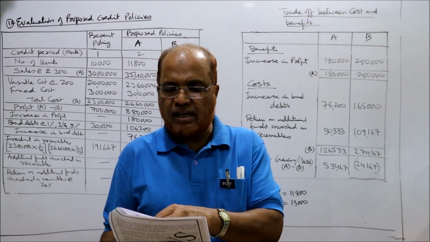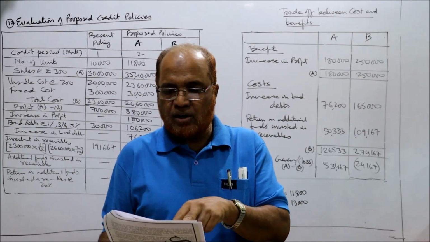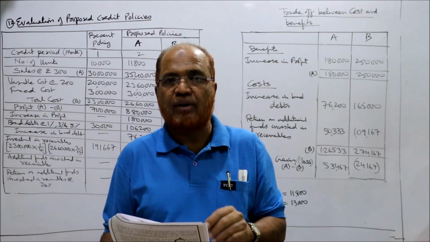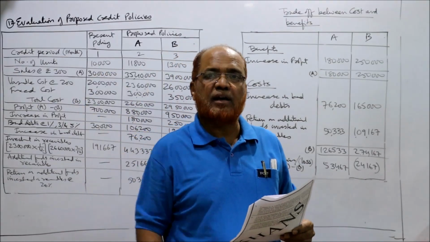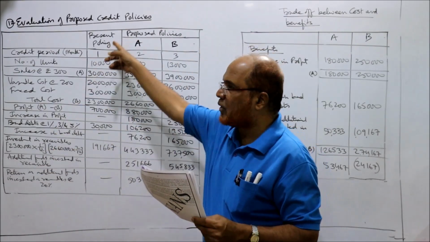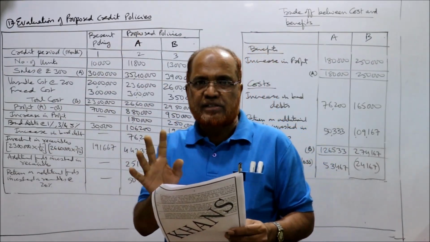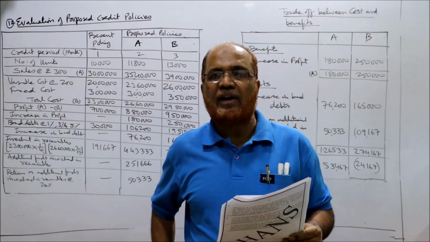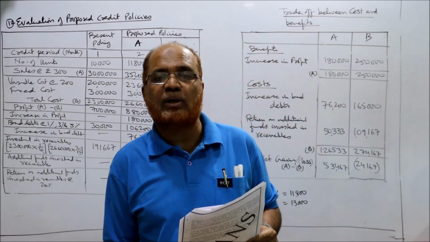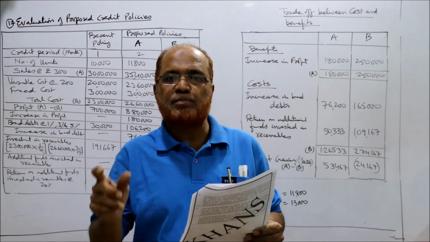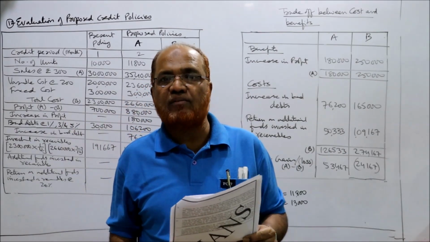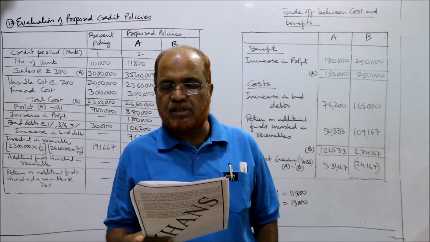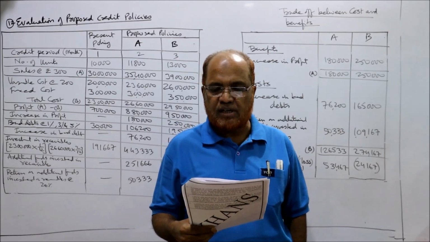The company is currently extending 1 month credit period to its customers. It is thinking of extending the credit period to 2 months in the expectation that sales will increase by 25%. The proposal is to increase from one month to 2 months. So 2 columns, present policy and proposed policy. In present policy 1 lakh units, in proposed policy increase by 25%. So 25% over 1 lakh means 1,25,000 units. So number of units, present policy 1 lakh, proposed policy 1,25,000. If the required rate of return on investment is 30%, is the new credit policy desirable?